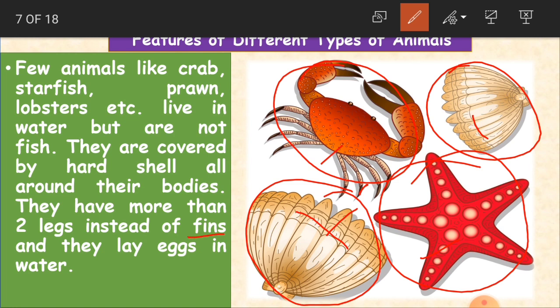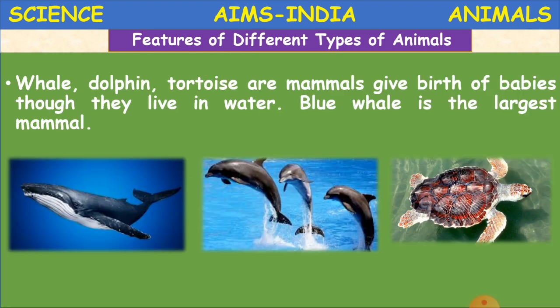So what they do have, they have more than 2 legs, and what they do, they lay eggs to produce their young ones. They lay eggs to produce, in the sense to give birth to their young ones. So these are such type of other water animals, children. What are they? Like crab, starfish, prawn and lobster. So they live in water, but they are not a fish. Clear, children? So now we'll see the other type of mammals.